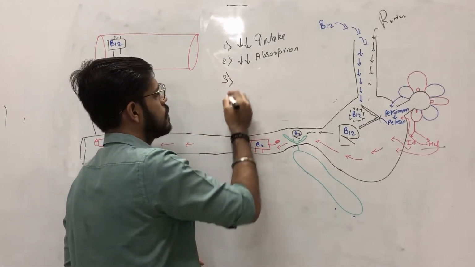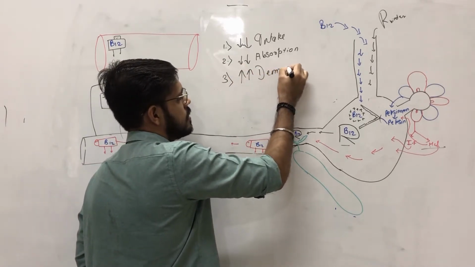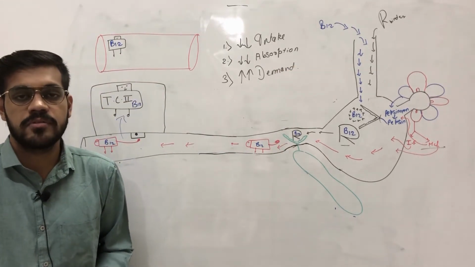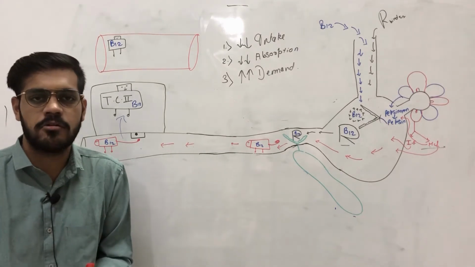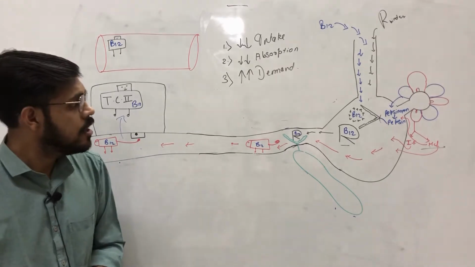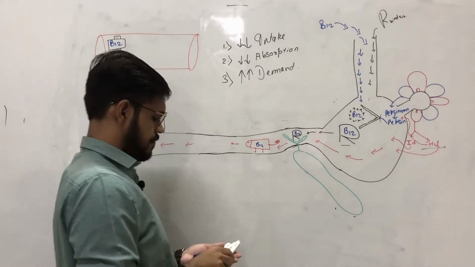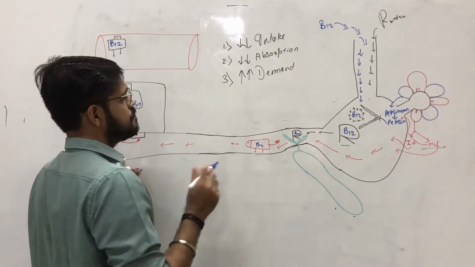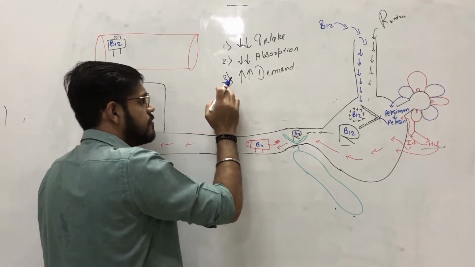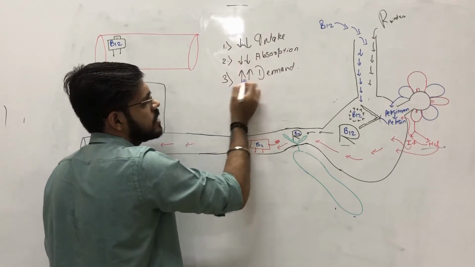Third is increased demand of the body. In some cases there is increased demand of some vitamins. In that case also there may be a deficiency of B12. But today, as we are going to talk about B12 deficiency, it is not related, or is very less related, to reduced intake or increased demand of the body.